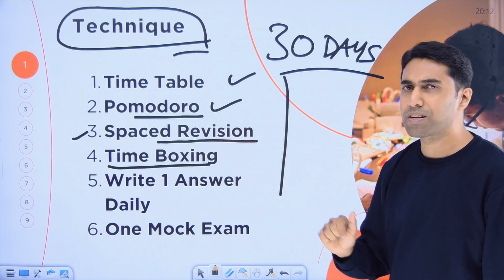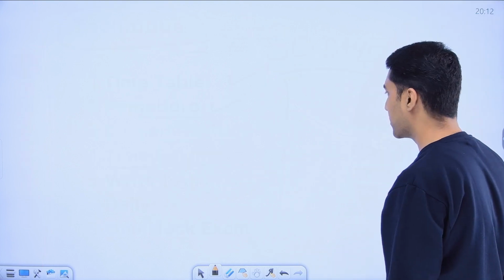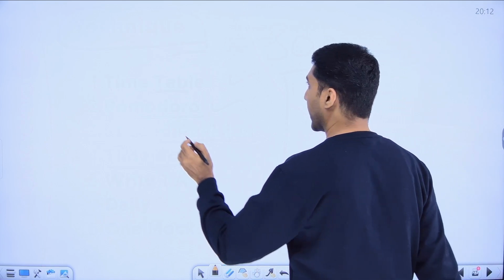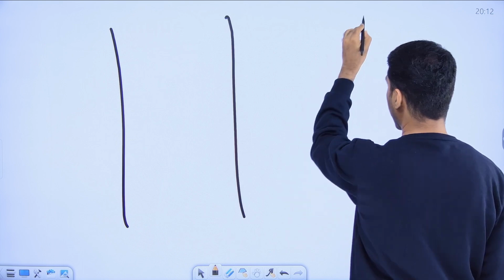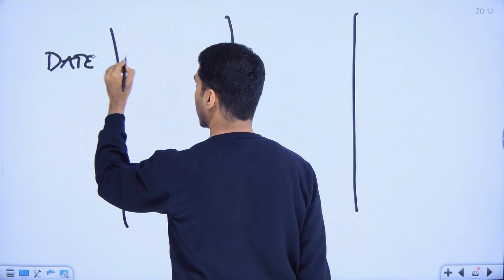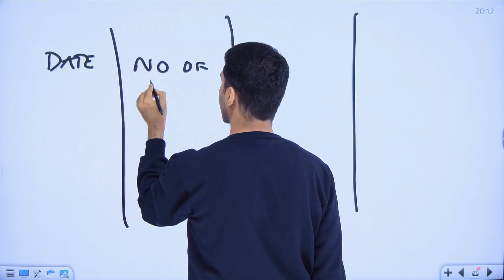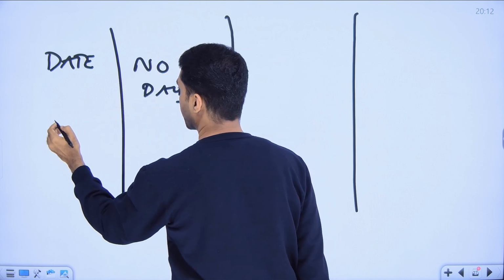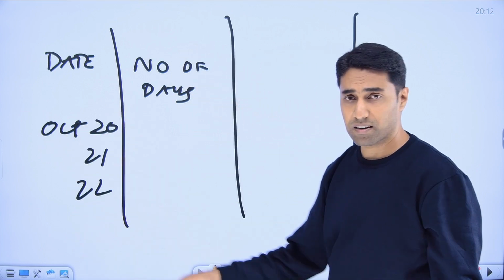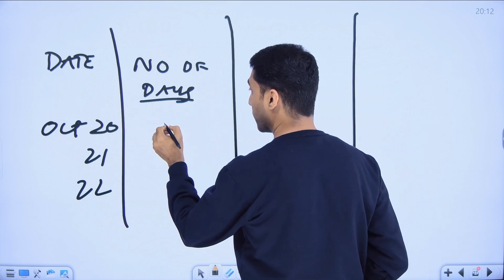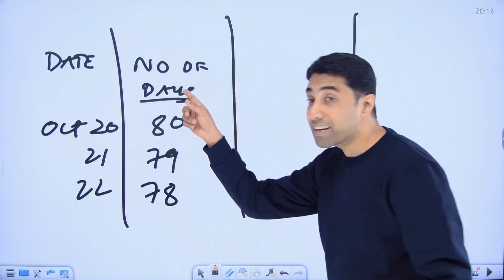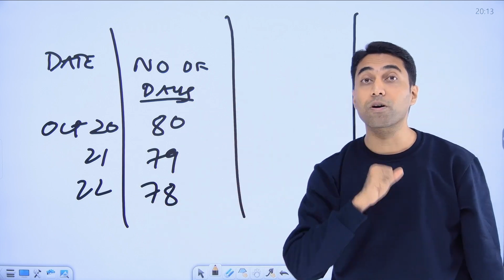Next is time boxing, most important. So what is this? Like I told you, the very first thing is actually the timetable. What should you do? You make 4 columns. I've told you many times: date, then number of days for exam. So you'll just put the date, October 20, 21, whatever. Then number of days for exam. You'll be putting a countdown. So you have 80 days, 79 days, 78 days. So how many days for exam? This column will give you the focus to study.